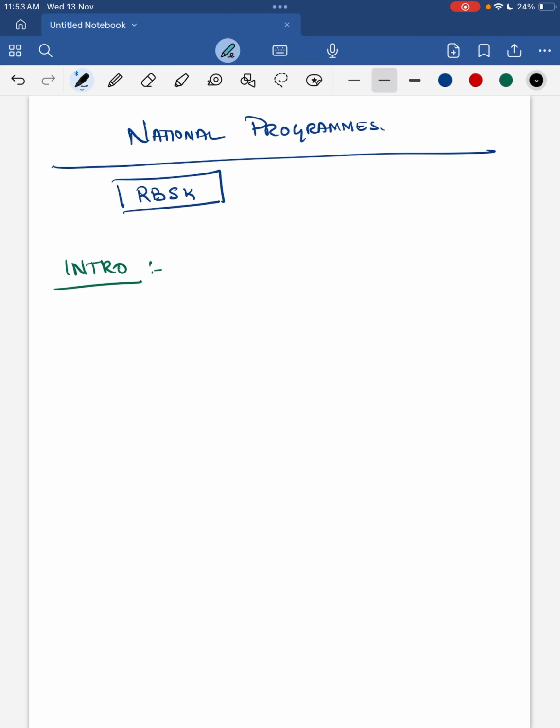Here we'll discuss RBSK, that is your Rashtriya Bal Swasthya Karyakram. This is a national program which has been asked many times in your university exam as short notes. RBSK and DEAC both have been asked in your university exam multiple times. So we'll discuss this topic today.